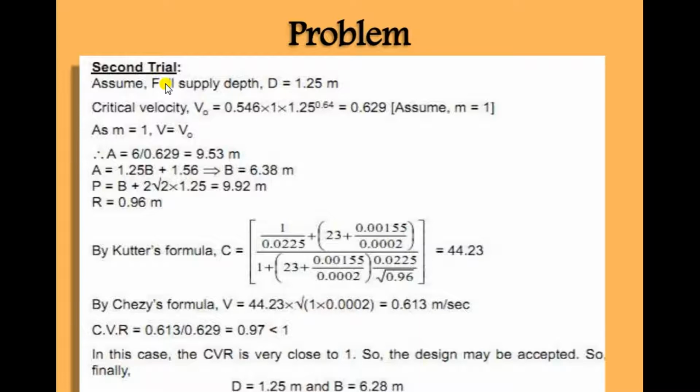Now that is the second trial. Now we are assuming the depth is 1.25. All the calculations are the same. Now CVR is 0.97, nearly about 1. So that is okay. Perfectly 1 is sometimes not possible.